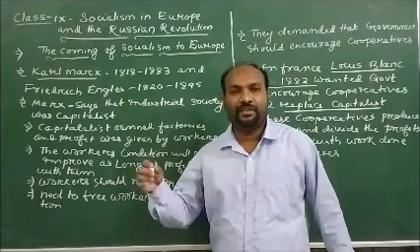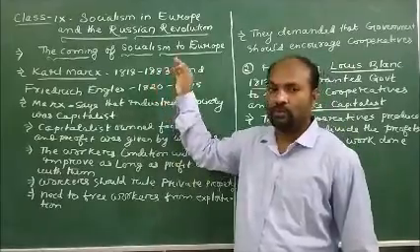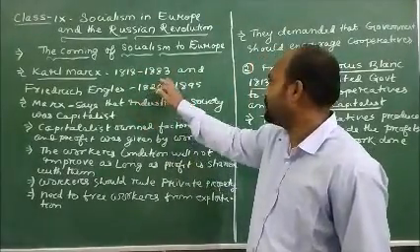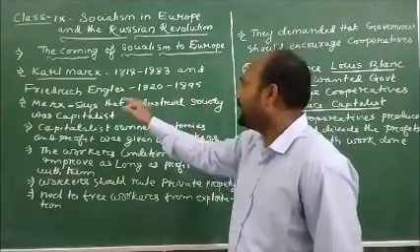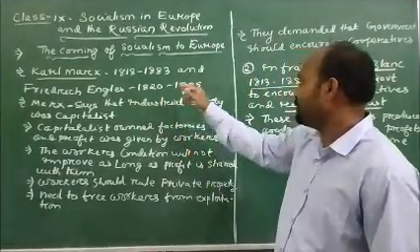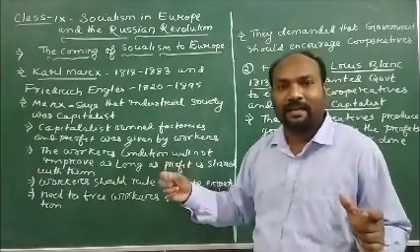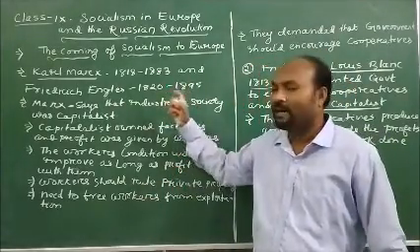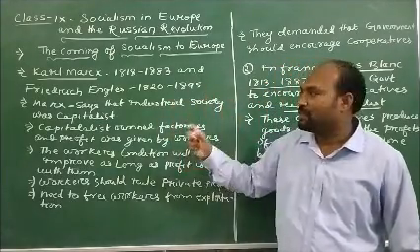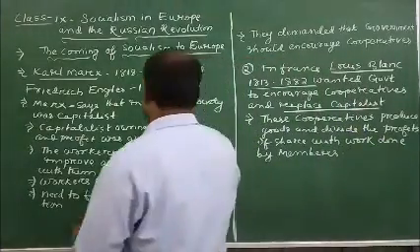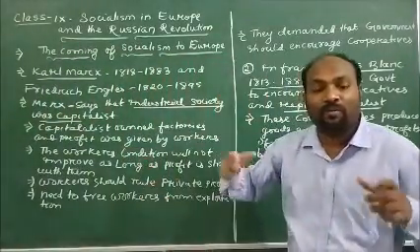So right now, my dear children, we shall learn about another socialist whose name is Karl Marx, who lived between 1818 and 1883, and at the same time another socialist, Friedrich Engels, who lived between 1820 and 1895. So the social thinker as well as socialist Karl Marx argued that there should be the industrial society, and he said that the industrial society was capitalist. And what is his argument here?